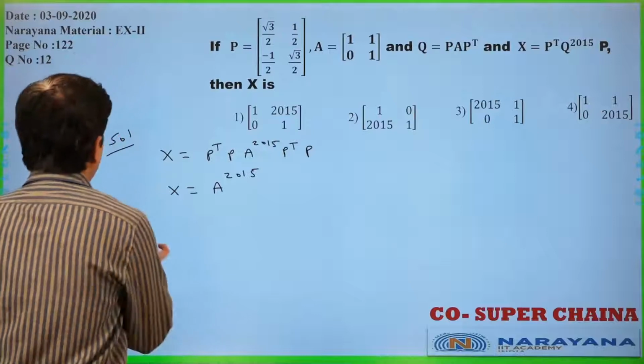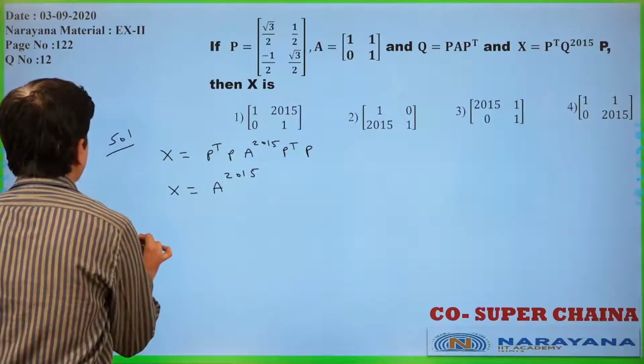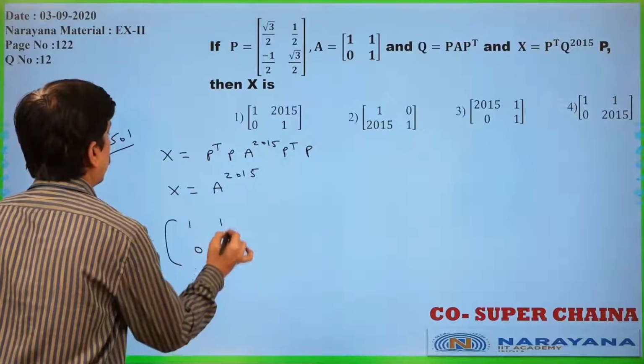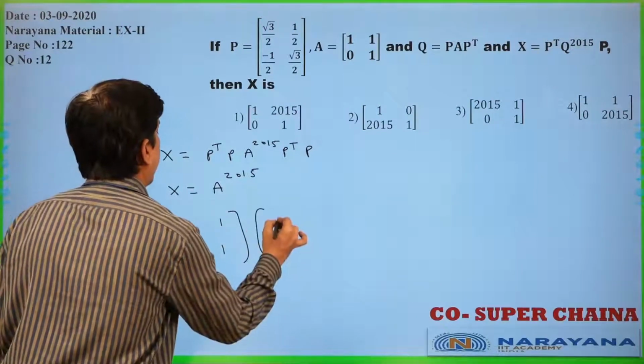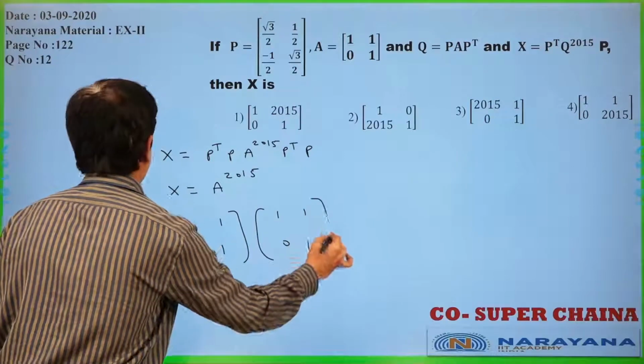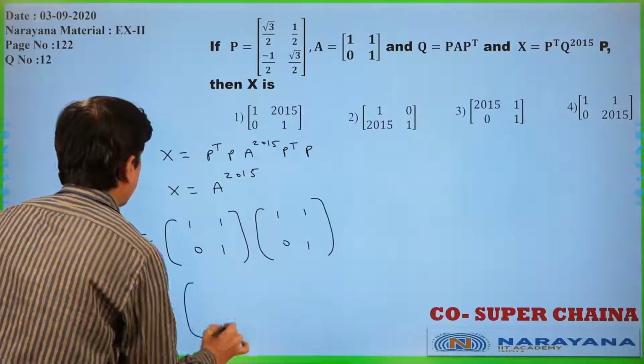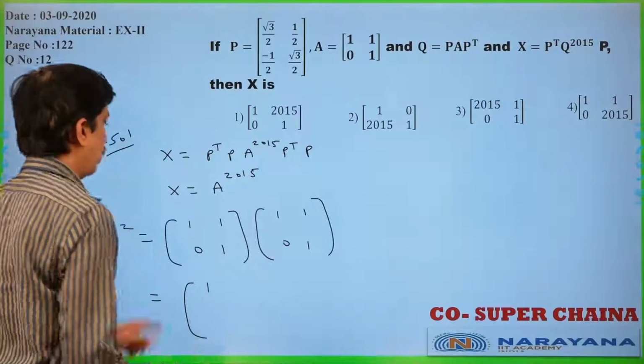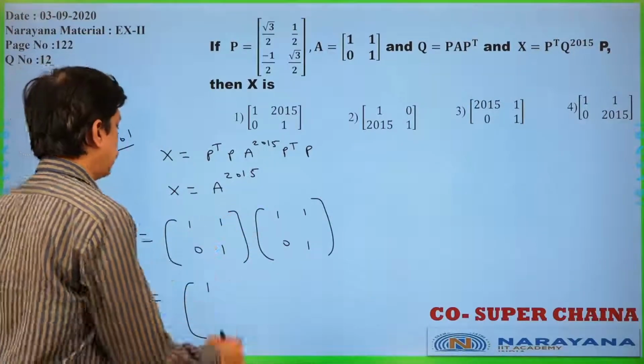Is it clear? Now, once you check this, what do you get for A square? A is 1, 1, 0, 1, multiplied by 1, 1, 0, 1. First row, first column gives 1. First row, second column, 1 plus 1, that is 2.